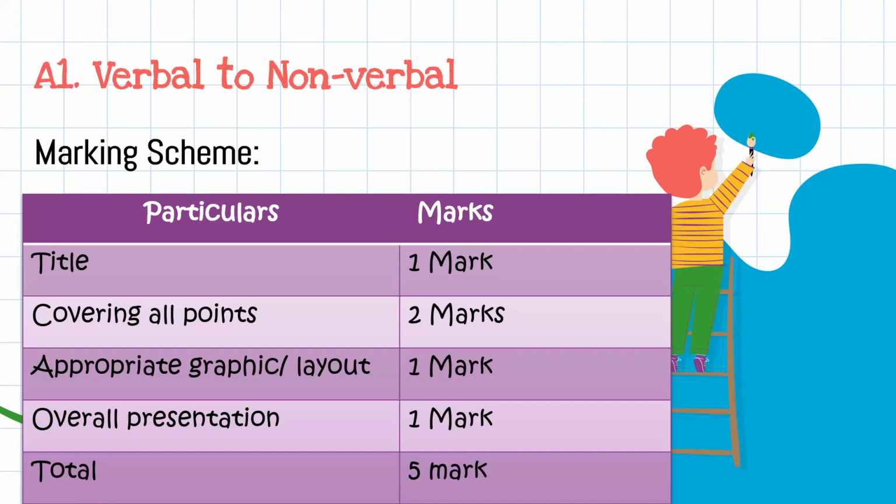That means while writing the paragraph, you have to take all the points and write about it in the paragraph. Then appropriate graphic and layout, the way you will draw the diagram properly, whether it is tree diagram, table or anything, that appropriate graphic and layout will carry 1 mark. Your overall presentation will carry 1 mark, and that is how total 5 marks.